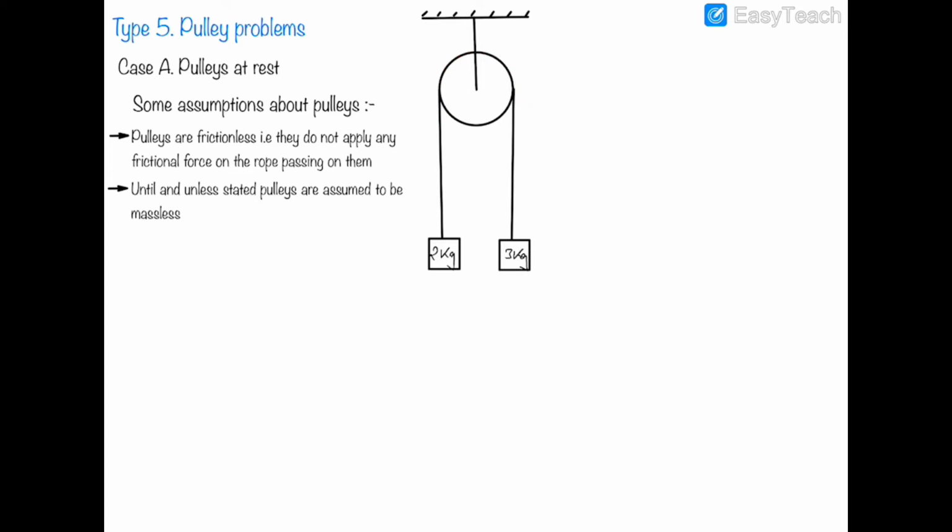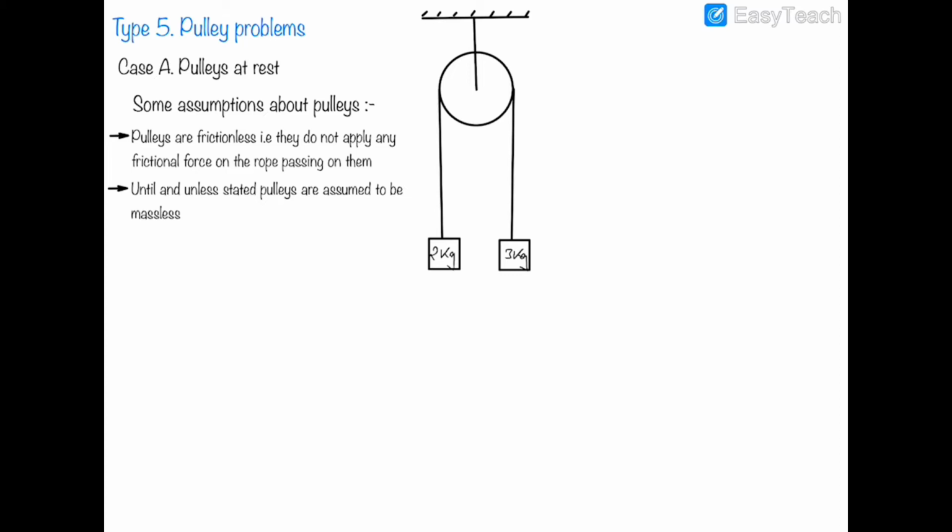This is a very important conclusion, because if the pulley were rotating, then this problem would be a problem of rotational mechanics. And the second important point is that until and unless it is given that the pulley has some mass, we will assume the pulley to be massless. These two assumptions are very important in pulley problems.